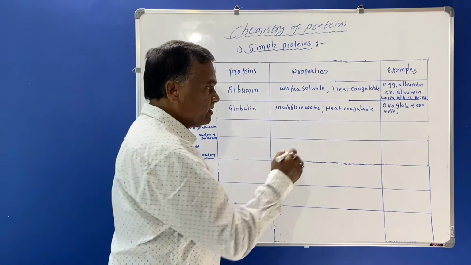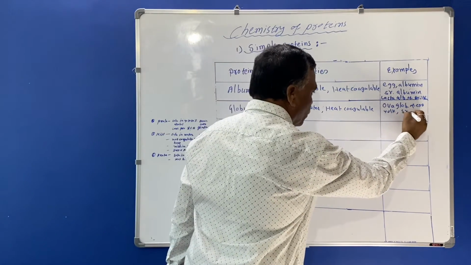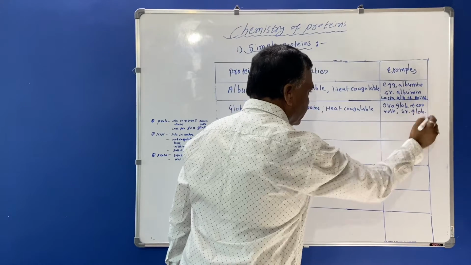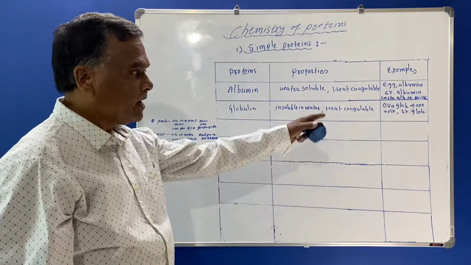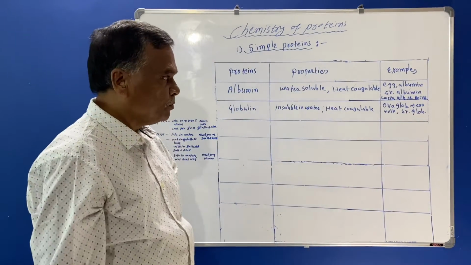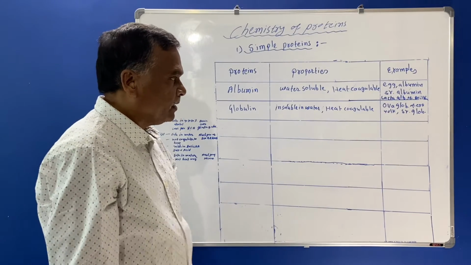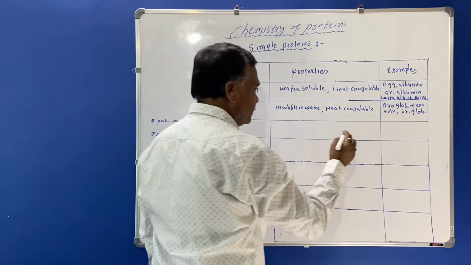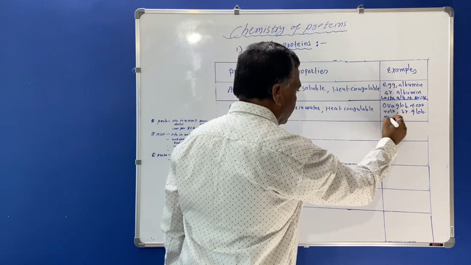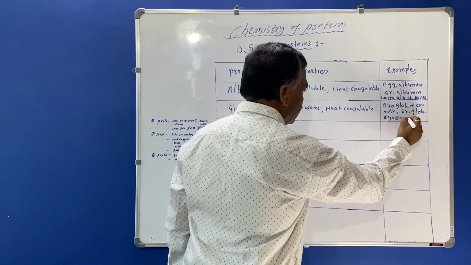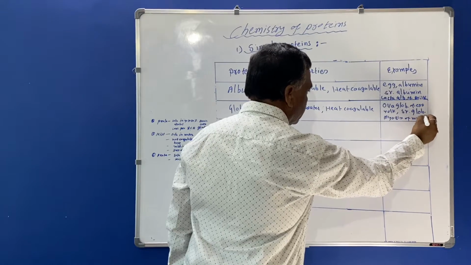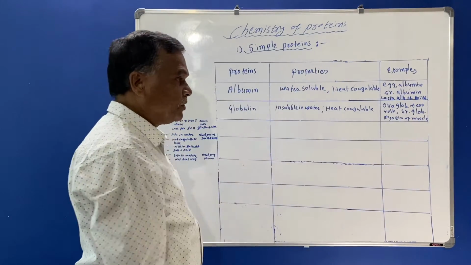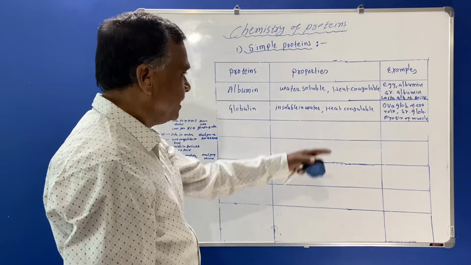And another example is serum globulin, the globulin which is present in the serum is said to be serum globulin. And another example is the myosin of muscle.